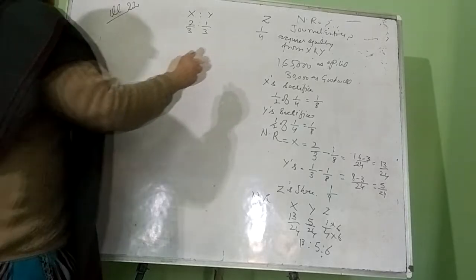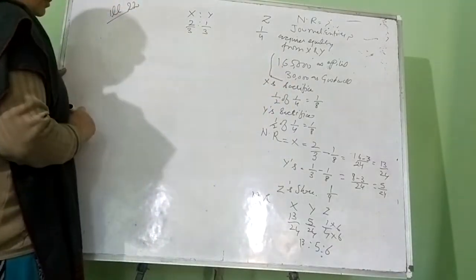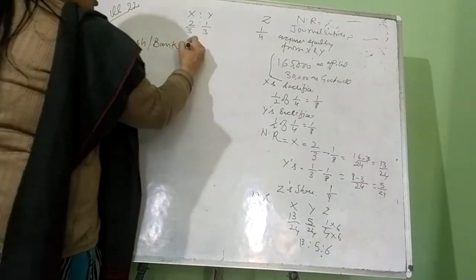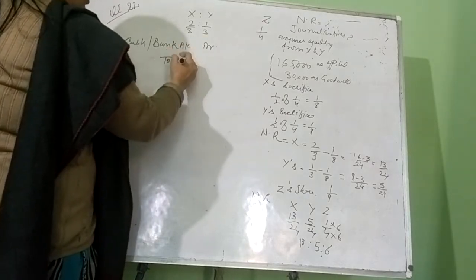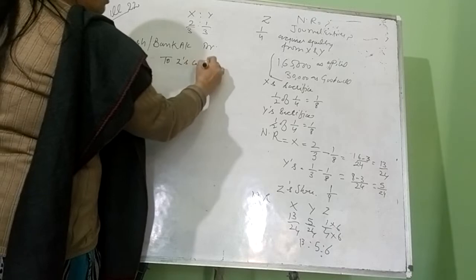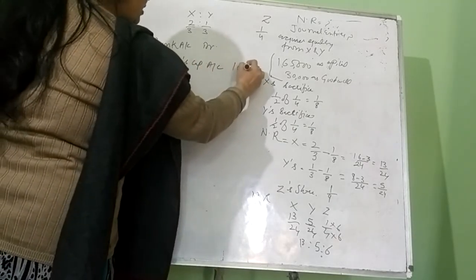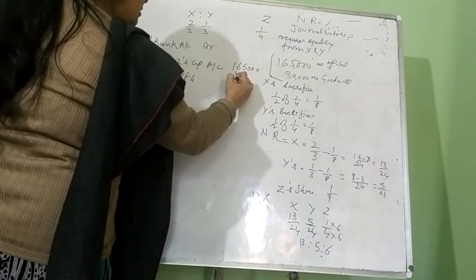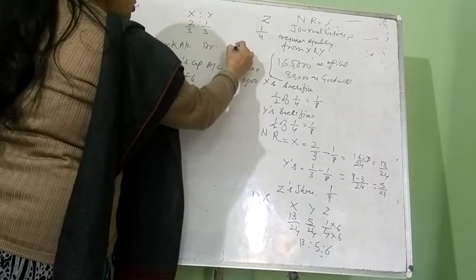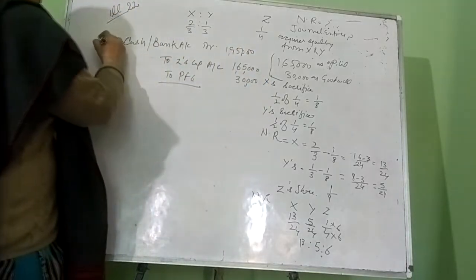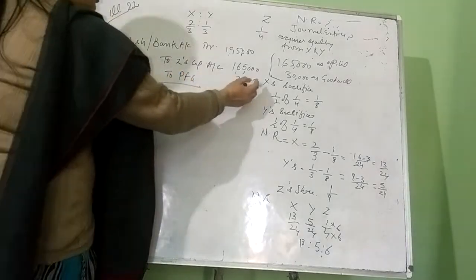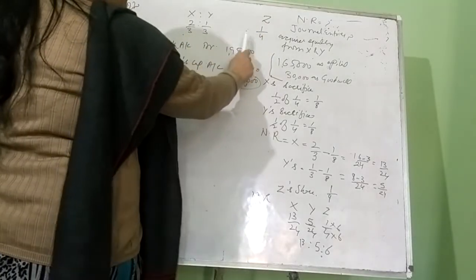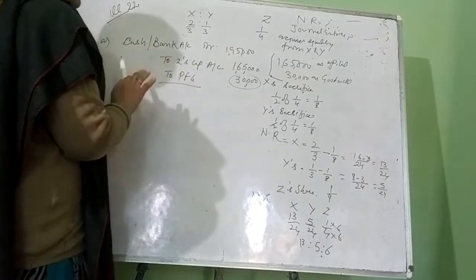The first journal entry is when Z is bringing his share of capital and goodwill into the business. Cash or bank account debit, to Z's capital account, how much is he bringing as capital? That is 1,65,000. To premium for goodwill, that is 30,000. So the total amount is 1,95,000. This is the first journal entry. Now the second journal entry is when this premium for goodwill is given to the old partners in the sacrificing ratio. It is clearly mentioned that Z is acquiring a 1/4 share equally from X and Y, which means they are sacrificing equally.